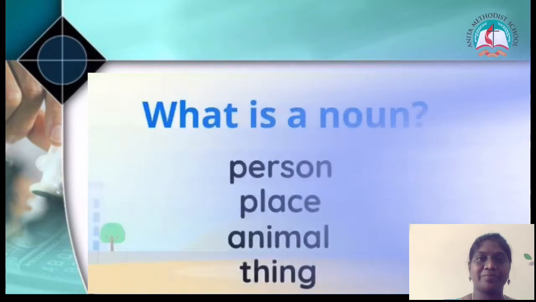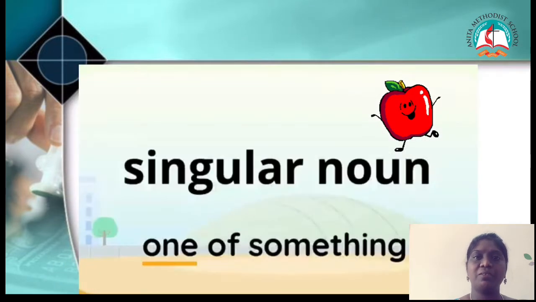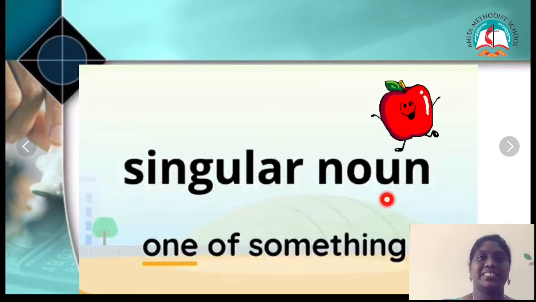Alright, now what is a noun? Which I've already taught you, right? So noun is nothing but the name of a person, place, animal or thing. So names of all these are nouns. Now today we are going to learn about singular noun. So what is singular noun? Which is one of something, only one thing. One of a person, one of an animal, one of a thing or one of a place. Then that's going to be singular noun, which is single.